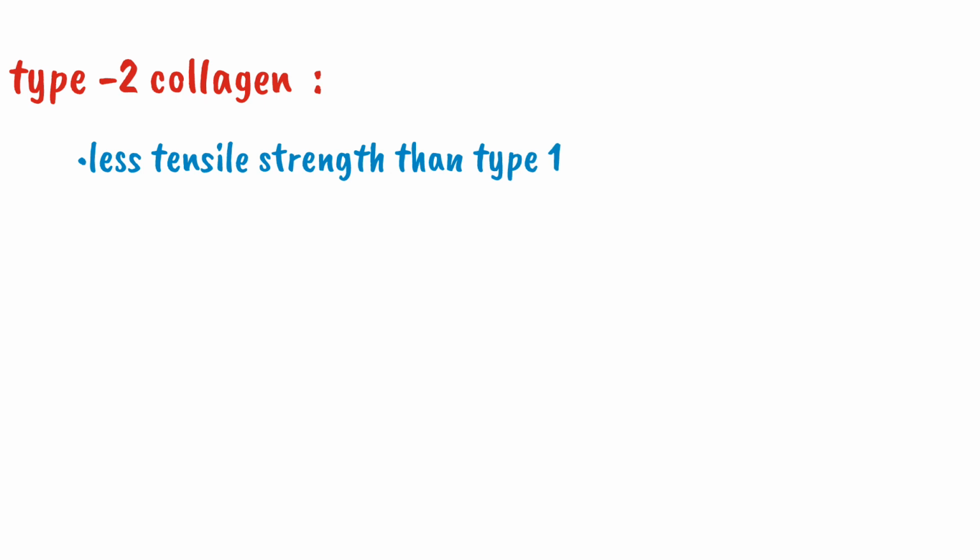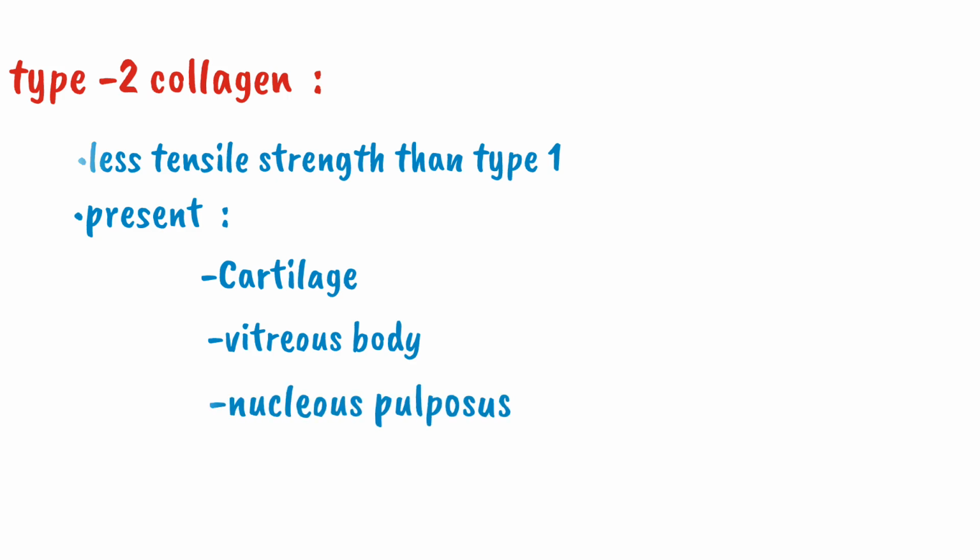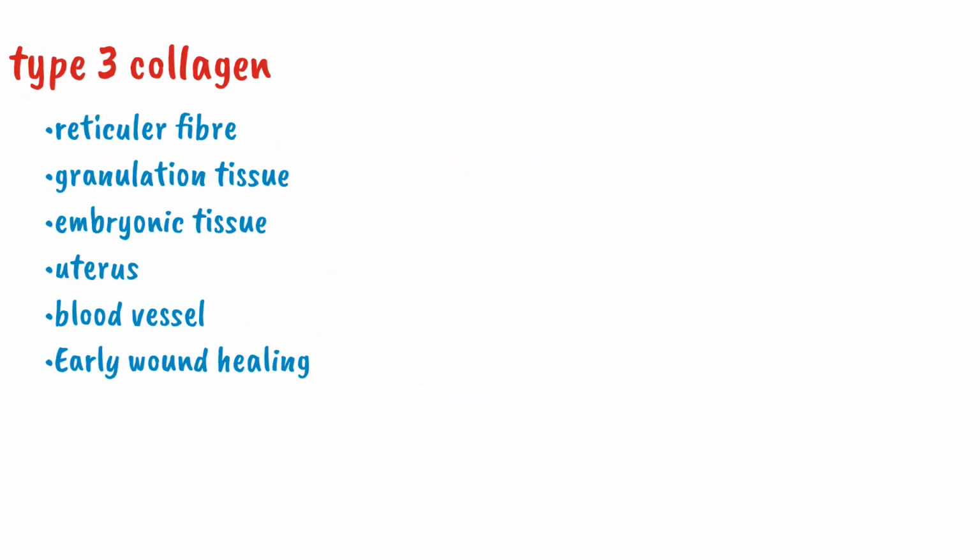Now come toward type 2 collagen. Type 2 collagen gives less tensile strength than type 1 collagen, and it is present in cartilage including hyaline cartilage, vitreous body and nucleus pulposus. Type 3 collagen is present in reticular fiber, granulation tissue, embryonic tissue, uterus, blood vessels and early wound healing.